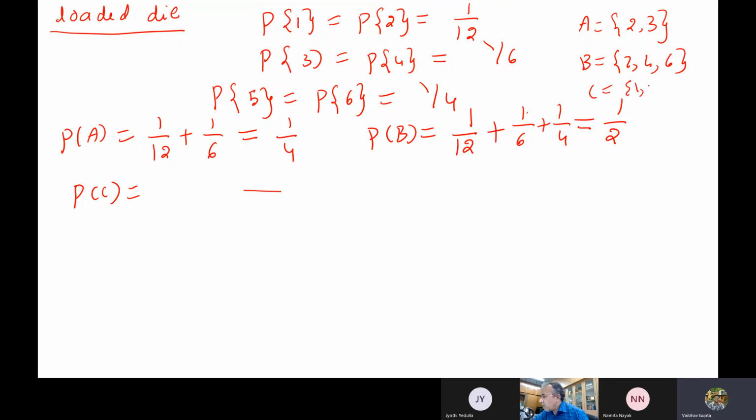Sir, the probability of the sample space is not 1, so it doesn't follow the axiomatic definition. No, it is satisfied, right? See here, 1 by 12 plus 1 by 12 plus 1 by 6 plus 1 by 6 plus 1 by 4 plus 1 by 4. If you add all those things, it turns out to be 1. So the probability of the sample space is still 1.